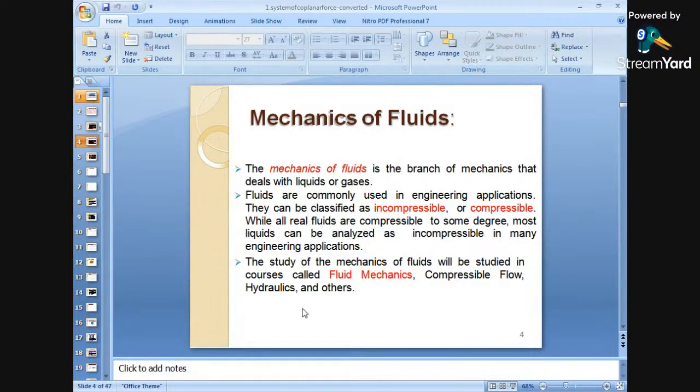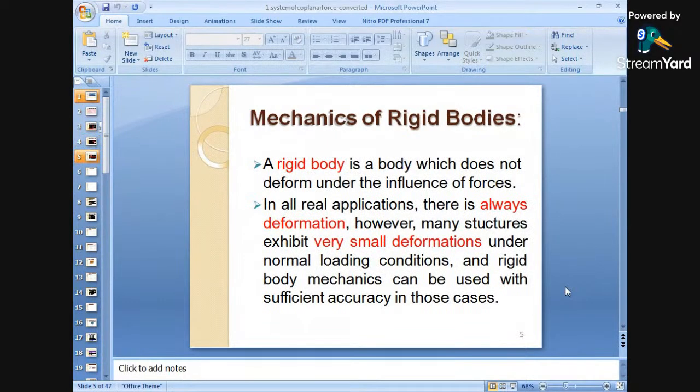Next, the mechanics of fluids will be studied in courses such as fluid mechanics, compressible flow, hydraulics, and others. In these subjects, we deal with the mechanics of fluids, that means the forces acting on a fluid. Next is mechanics of rigid bodies.